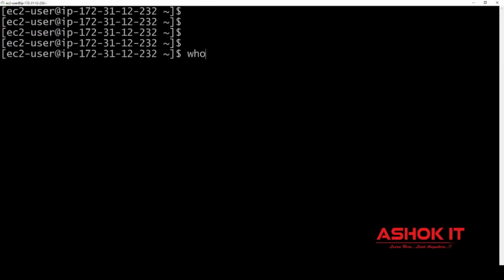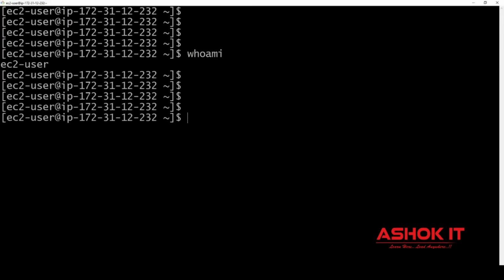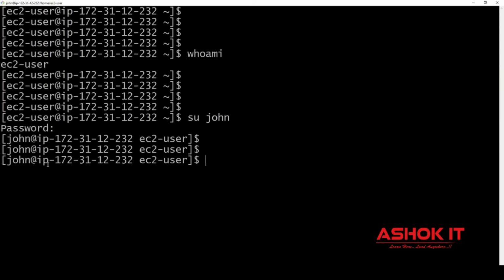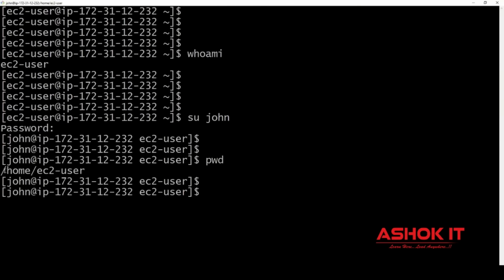Now currently I connected with this machine as the EC2 user. Now I want to switch to another user account. How to switch from one user account to another? By using su, switch user: su John. It is asking for the John account password. Okay, enter the password. Now I connected to this machine as the John user. But the working directory is still pointing to the EC2 user home directory. How to switch the account in the Linux machine? By using su. su stands for switch user.